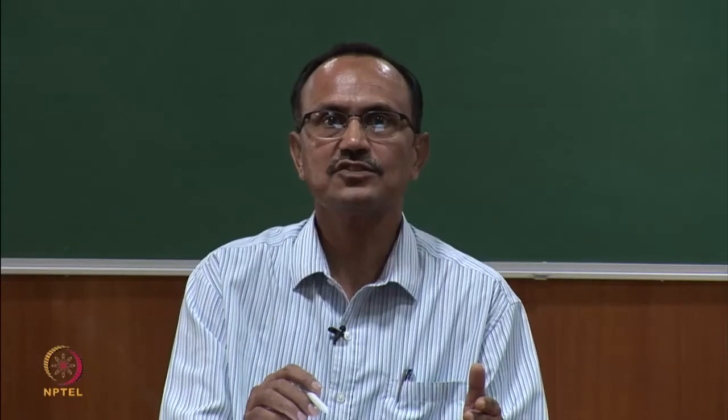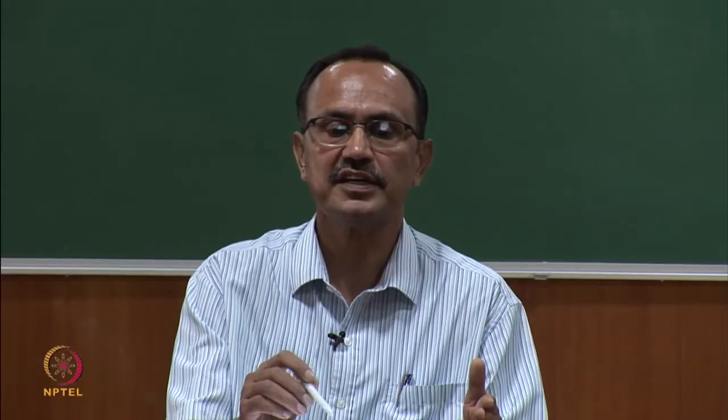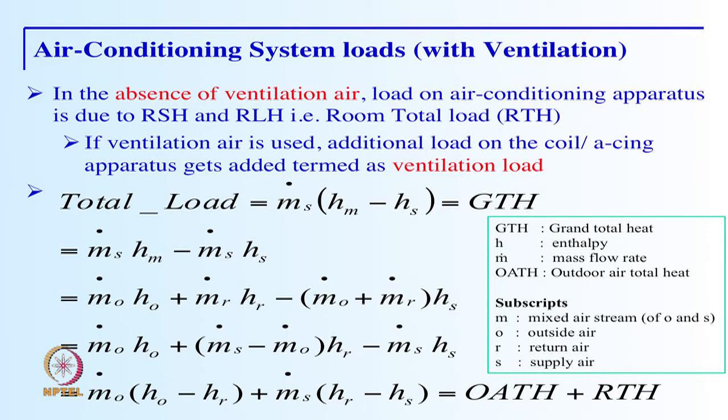So, for the case of a room air conditioner, as we had mentioned, we had no ventilation air, and therefore, the line which was of interest for cooling and humidification was the RSHF line. But if we have the ventilation air also present, then the load which comes on the coil is more than the room loads, and that is due to the ventilation air which is being introduced.